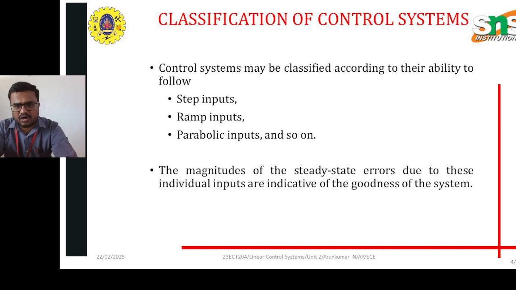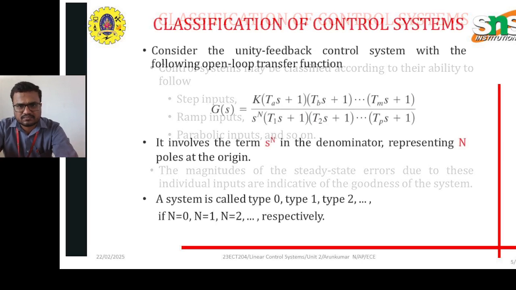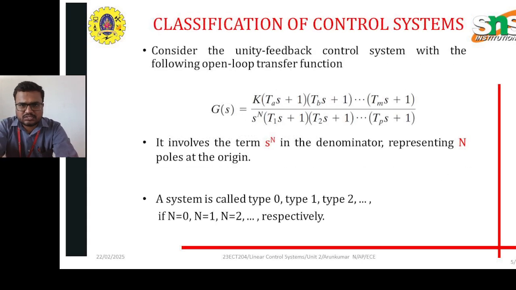The magnitude of the steady state errors due to these individual inputs is indicative of the goodness of the systems. Normally the system is represented by G of s, because G of s is the transfer function of the particular component or control system.